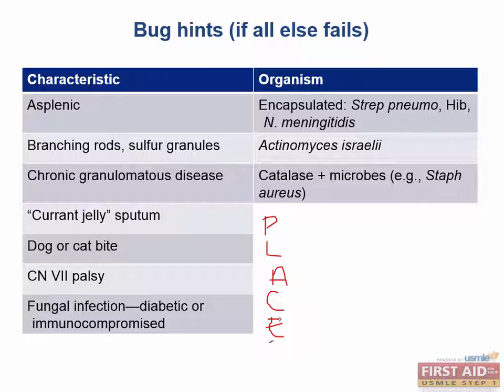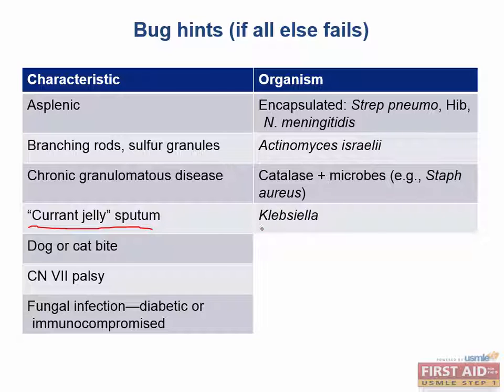You can remember these organisms with the mnemonic PLACES. P stands for Pseudomonas, L stands for Listeria, A, Aspergillus, C, Candida, E, E. coli, S, Staph aureus, and the other S, Serratia. Very good. Now if the question stem happens to say currant jelly sputum, what are you thinking about?